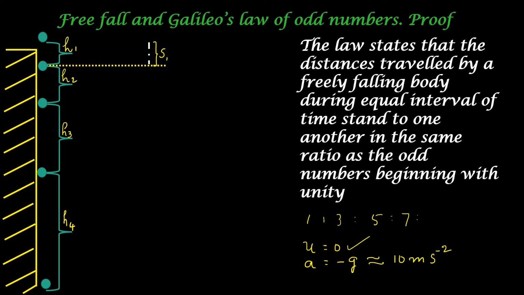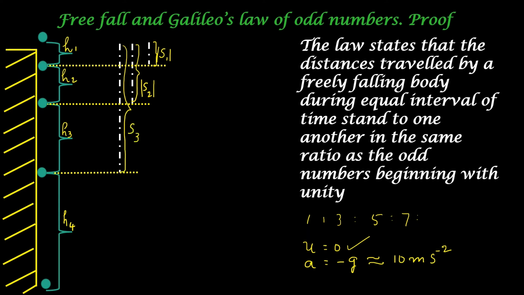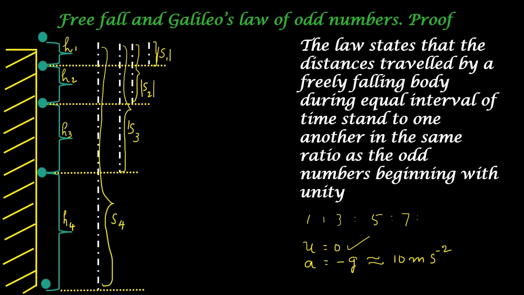We just use only the absolute value so that we can avoid the direction. Displacement is a vector quantity, S1. By the end of second, the displacement is equal to S2. Here also we use the absolute value. During the third second, the absolute value of displacement is equal to S3. The absolute value of displacement for the fourth second, that is the whole distance it has traveled, is equal to S4. Now we will see how H1, H2, H3 and H4 are related to S1, S2, S3 and S4.